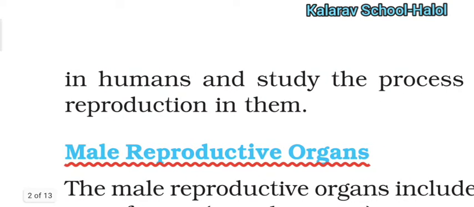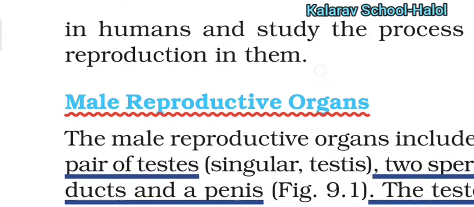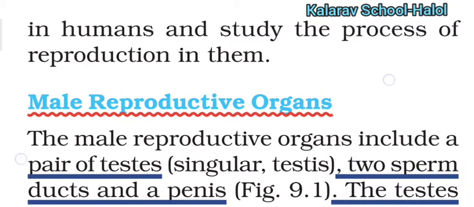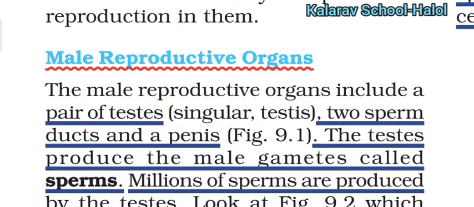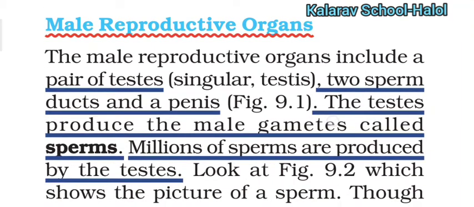In humans, the male reproductive organs, as you can see here, include a pair of testes, two sperm ducts and a penis. The testes produce the male gametes called sperms. So here you have to know that the male gamete is the sperm. The testes produce millions of sperms.